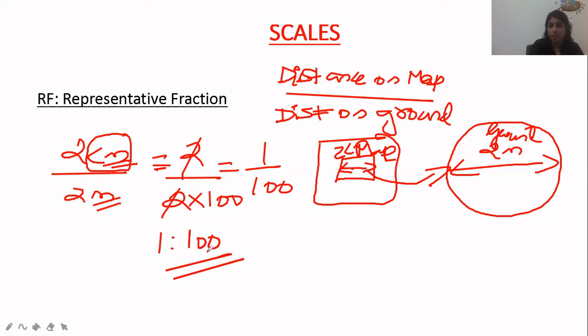This is actually the representative fraction. So this is 1 is to 100. One thing you have to think: if I am writing 1 is to 1000 for any other thing, versus 1 is to 100.